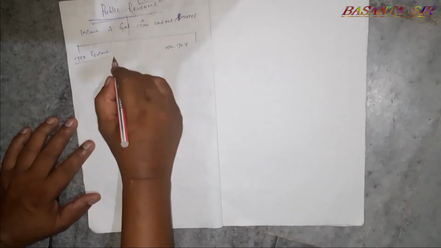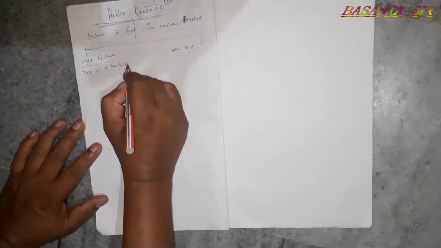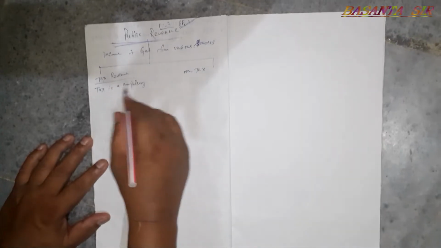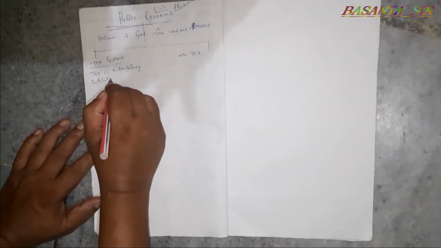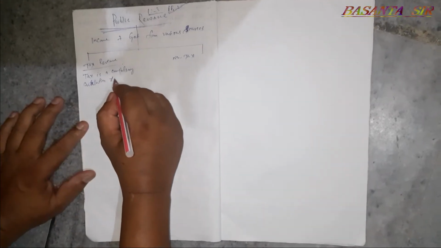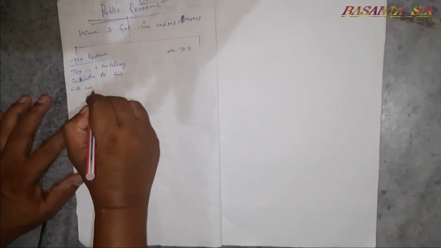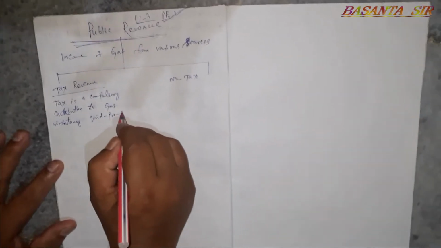Tax revenue, as we know, tax is a compulsory contribution to government without any quid pro quo.